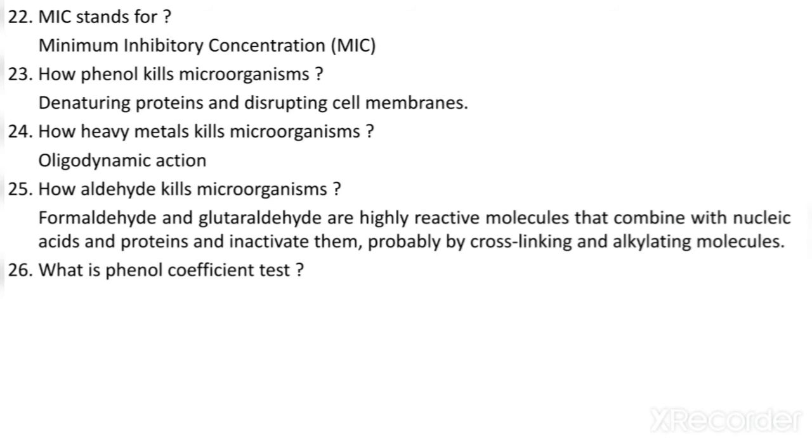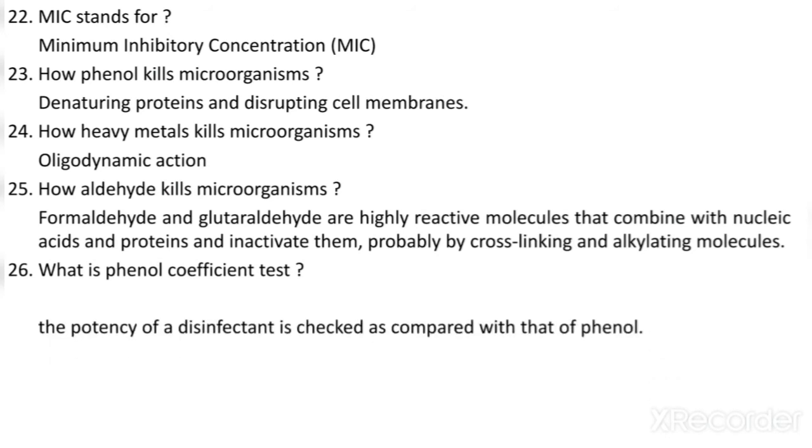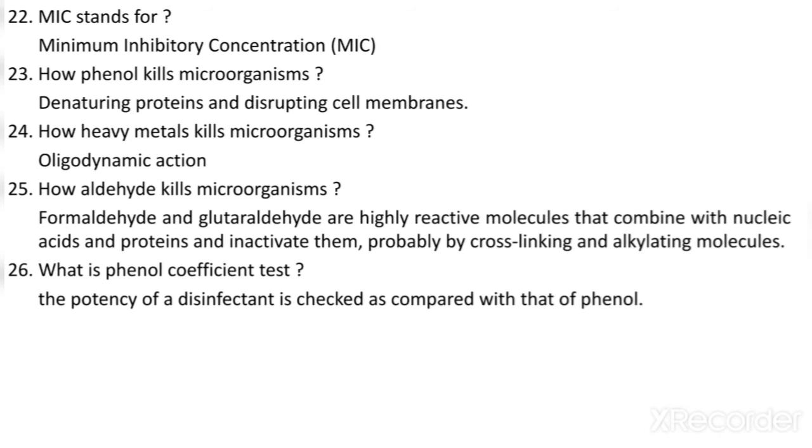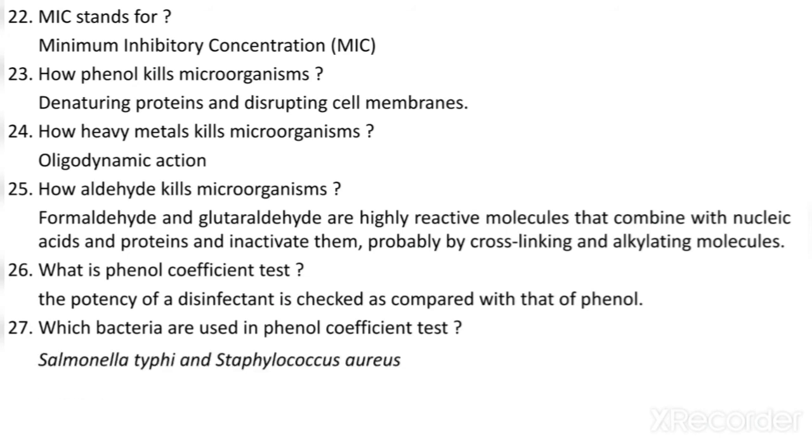and inactivate them, probably by cross-linking and alkylating molecules. That is mutation. What is the phenol coefficient test? The phenol coefficient test is used to check the potency of a disinfectant, and it is compared with standard phenol. Which bacteria are used in the phenol coefficient test? Mostly Salmonella typhi and Staphylococcus aureus. These two bacteria are used in the phenol coefficient test. This question you have to remember with its answer, because it has been asked many times in ICMR NET and CSIR NET.